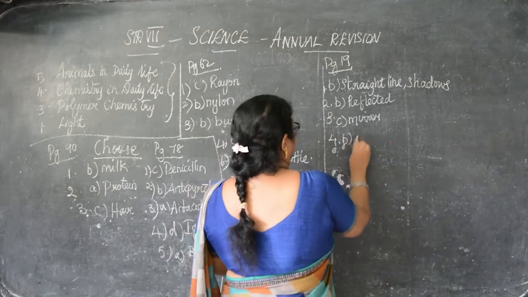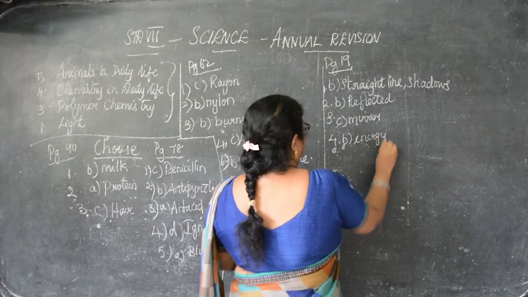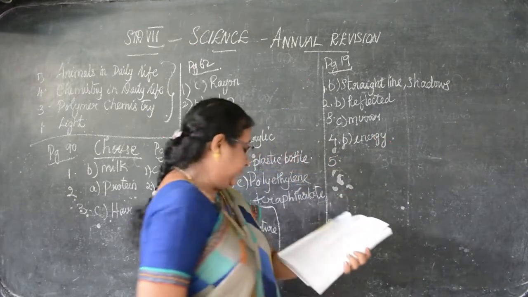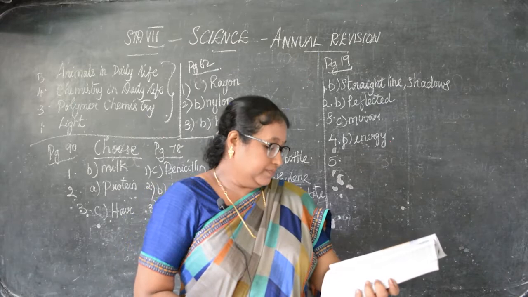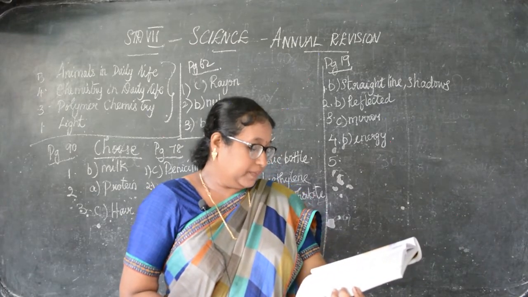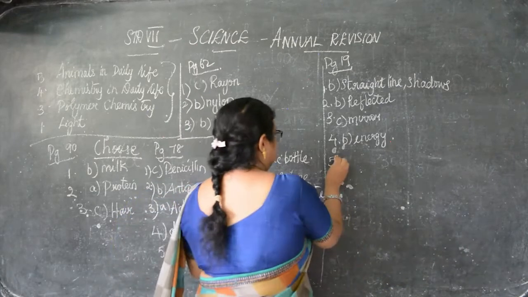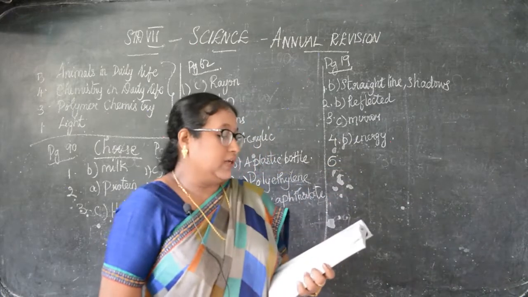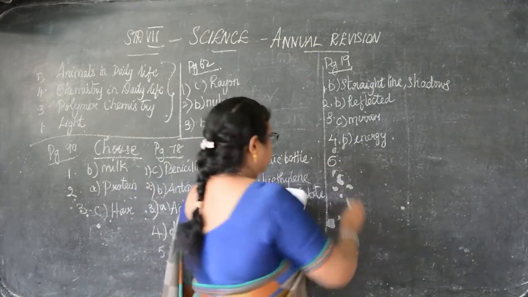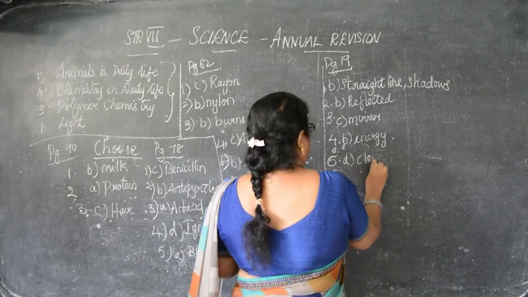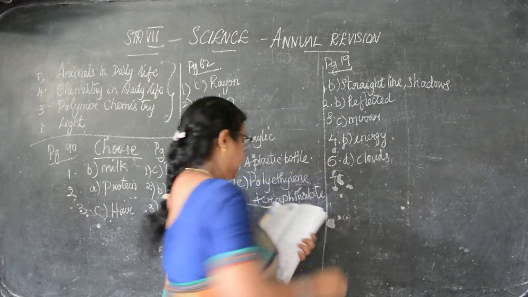B, energy. Fifth no need, children. We'll go to the 6th. Choose a translucent substance from the following. That is D, clouds.